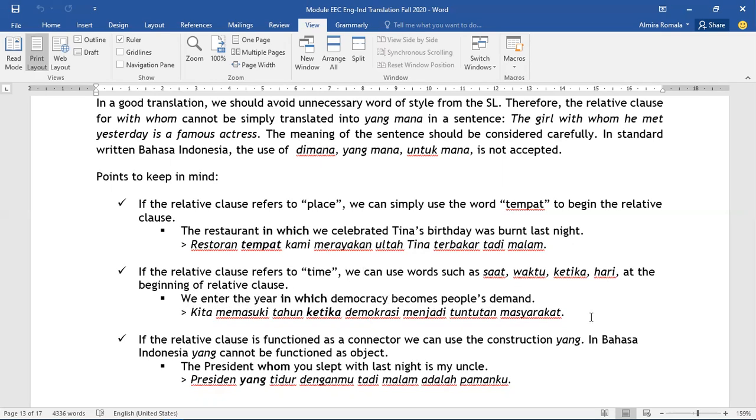Usually, it has been a habit to use "di mana," right? "Kita memasuki tahun di mana," it's actually not accepted, guys.